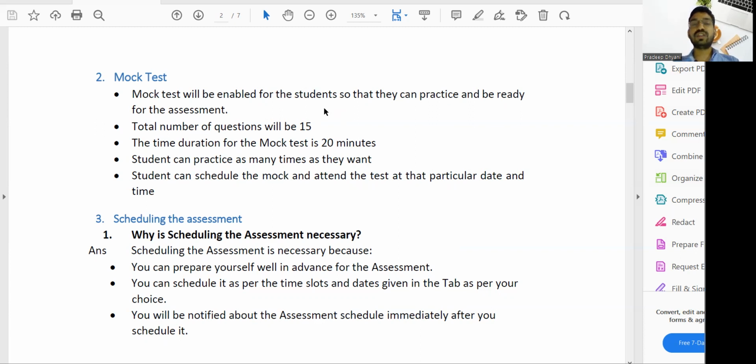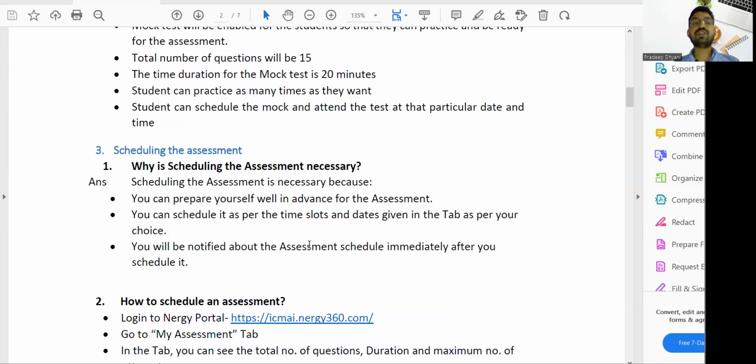Total number of questions: 50, 20 minutes. Students can practice as much as possible, with an unlimited number of attempts. A student can schedule the mock and attend the test at that particular date and time. So you have to choose your date and time, and you need to appear on the respective date and time.